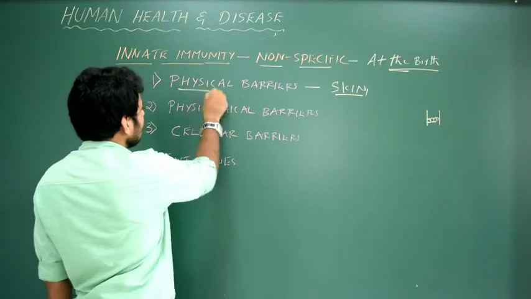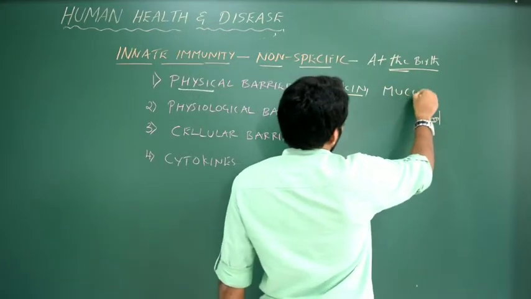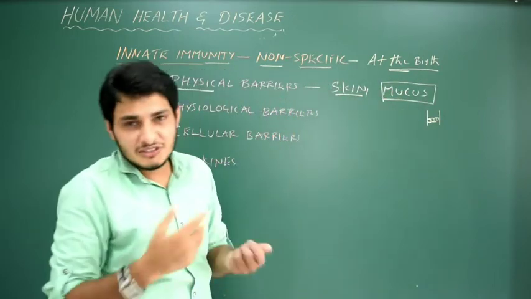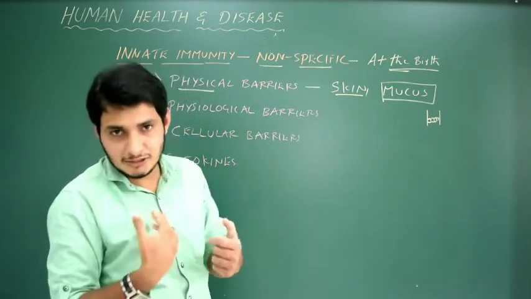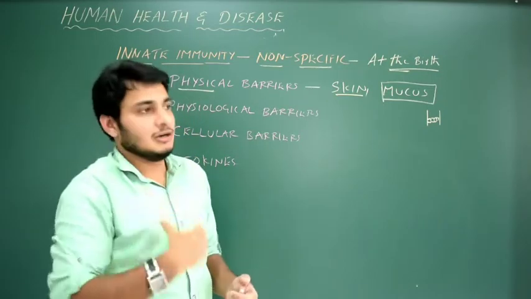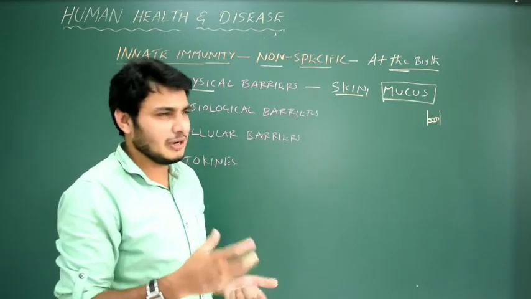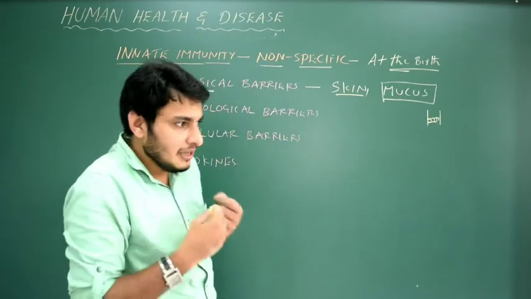Not only this, even the mucus. Please note this one. Mucus is everywhere, not outside, inside, correct? The mouth also contains mucus. Even the esophagus inner layer also contains mucus. You know about it, the gastrointestinal tract. Let me tell you where exactly the mucus is present. What is the main function of mucus?